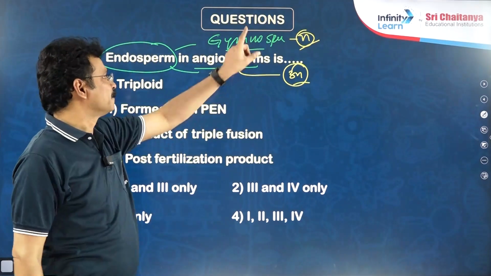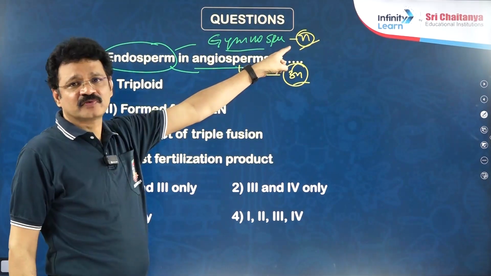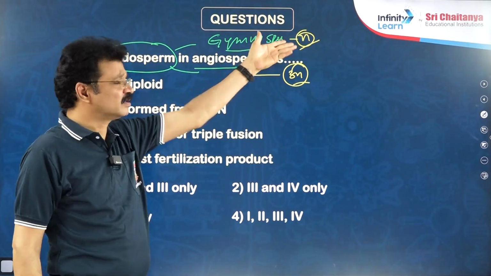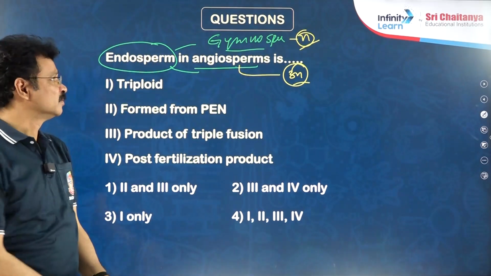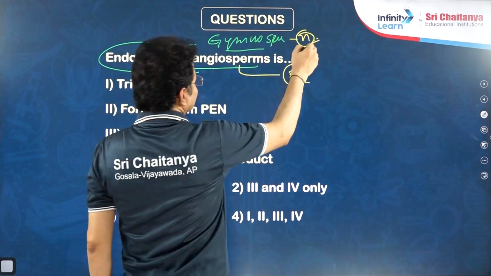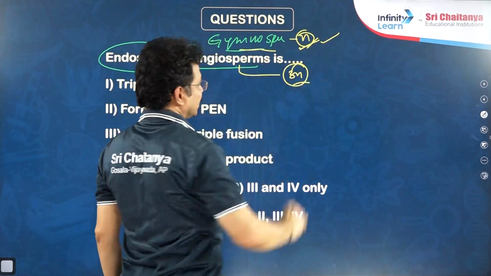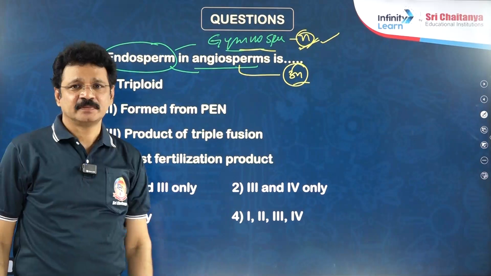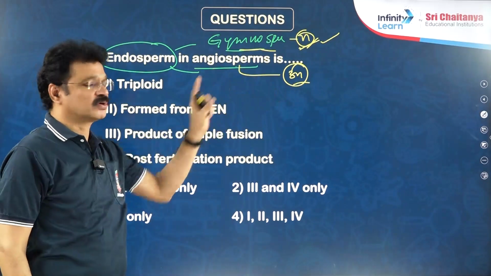Another difference: in gymnosperms, endosperm is formed before fertilization. So another name of the gametophyte in gymnosperms is endosperm. Gametophyte is always haploid. That's why endosperm in gymnosperms is also haploid. Whereas in angiosperms, endosperm is the post-fertilization product.